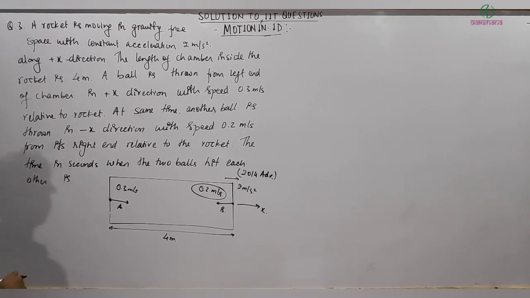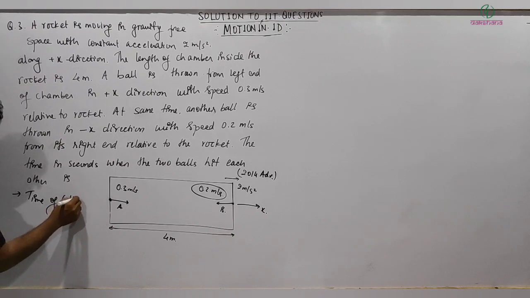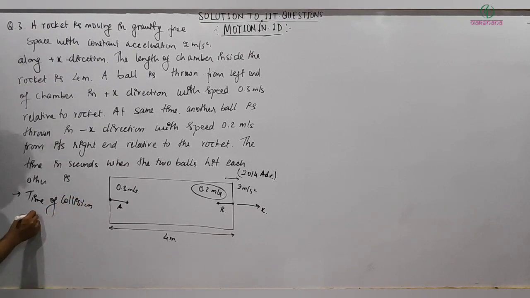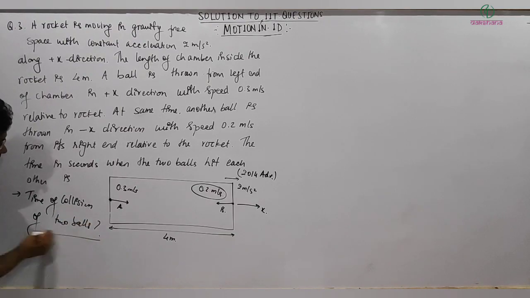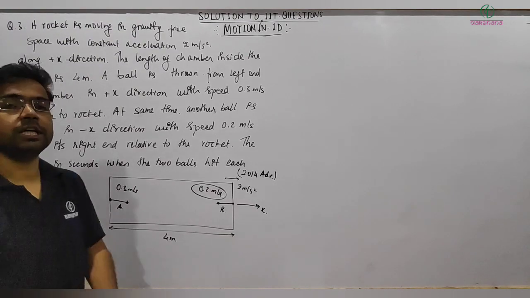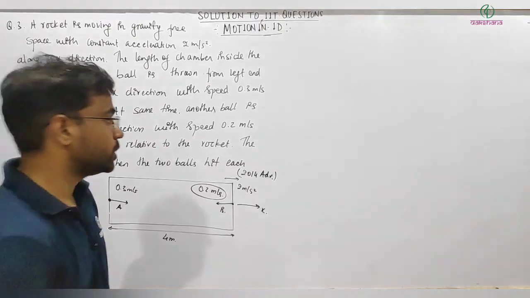The time in seconds when the two balls hit each other. So basically we need to find the time of collision of the two balls. This is the objective of the question. It is asking when the two balls will collide.